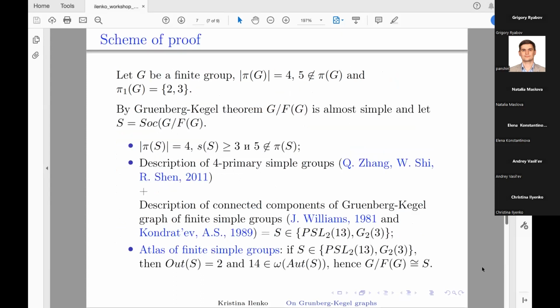Let me now talk about the scheme of the proof. A group G is an n-primary group if and only if the order of pi G is equal to n. So let G be a finite four-primary group. The order of G is not divisible by 5, and 2 and 3 belong to the first connected component. Also, let the Gruenberg-Kegel graph of G have 3 connected components.